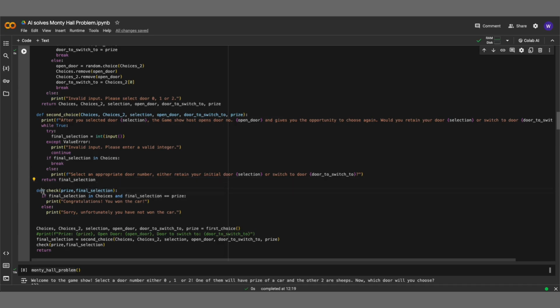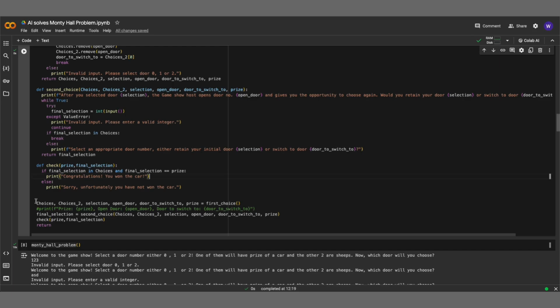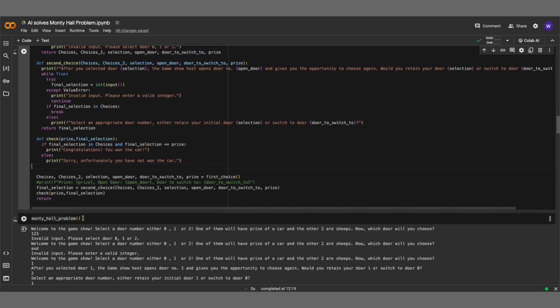The check subfunction assesses if the chosen door is the prize-winning door and will output the results accordingly. The last few steps are just to connect the subfunctions with the correct inputs and outputs to ensure that it runs correctly. I have included a commented out line of code for a visual inspection of the interim values just to see how it works as well. And that's all for the problem. Let's test it out below.